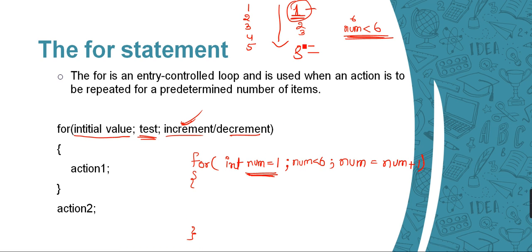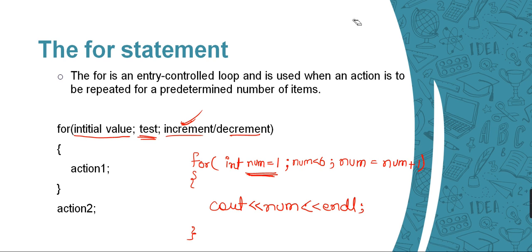So now, we need to print this as well. Cout, what value do I need to print here? Num, of course. And I need to have this in a new line always, right? So we need to also apply an endl operator. Now let's trial run this program. Trial run basically means that we are going to see step by step how the program will execute. So we will always try a trial run of the program before running it on our compiler.